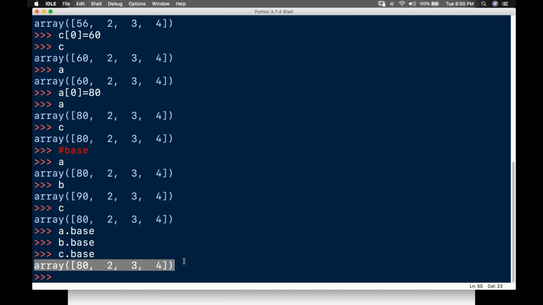Okay, done. Take it down this way. This is how you check it out: you just use base. If it owns its data, it will return nothing. If it does not own its data, it will return the original data. That is how you check it.